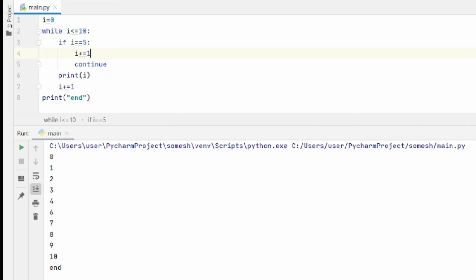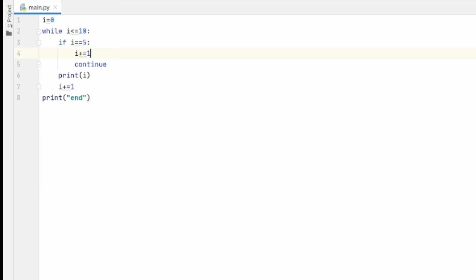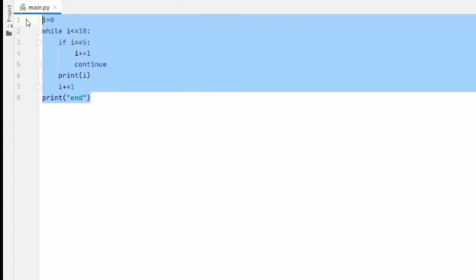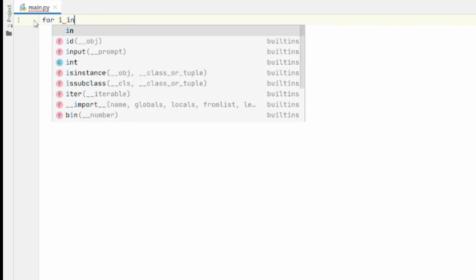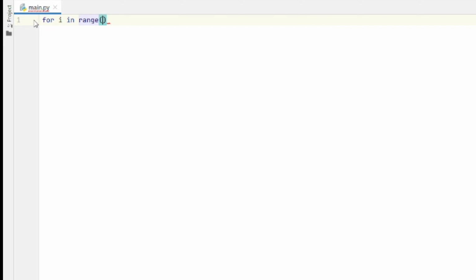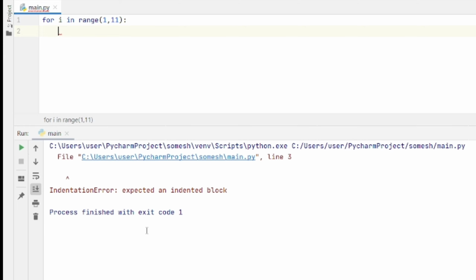Now we will discuss how to use pass in a for loop. See, you have given for I in range of 1 to 11, but you don't know what to give inside this for loop. When you simply run this code, it gives you an error. To avoid this error, you can use the pass keyword.